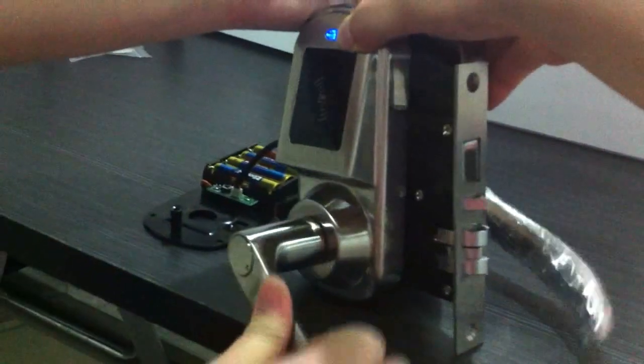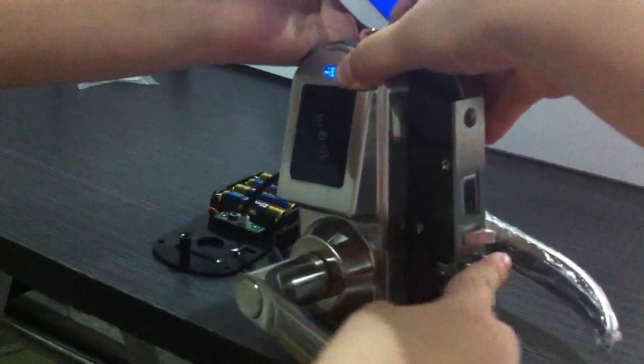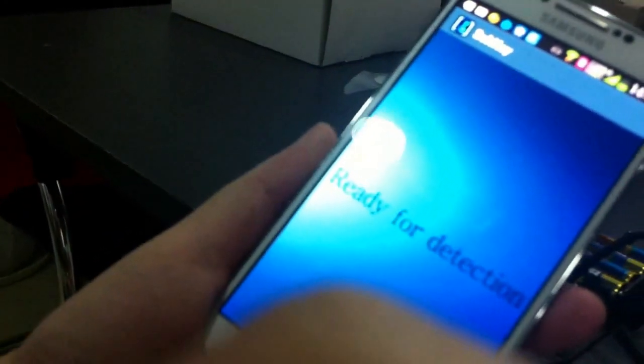Okay, you see, you can open it. Okay, now we show you how to send the NFC code to others.